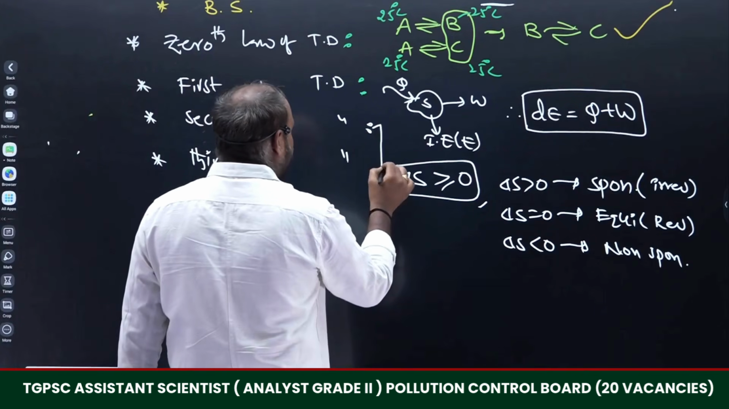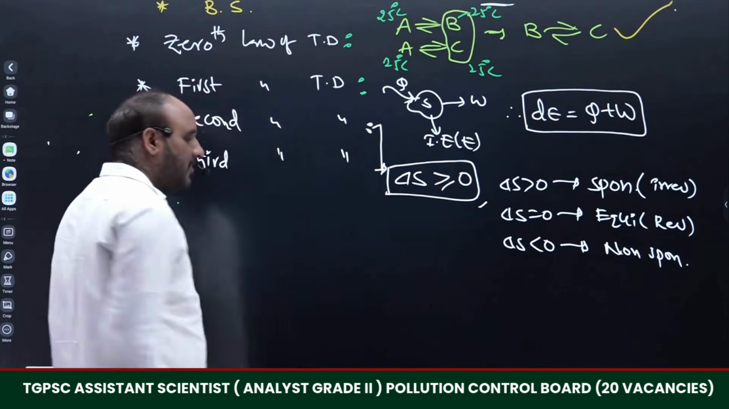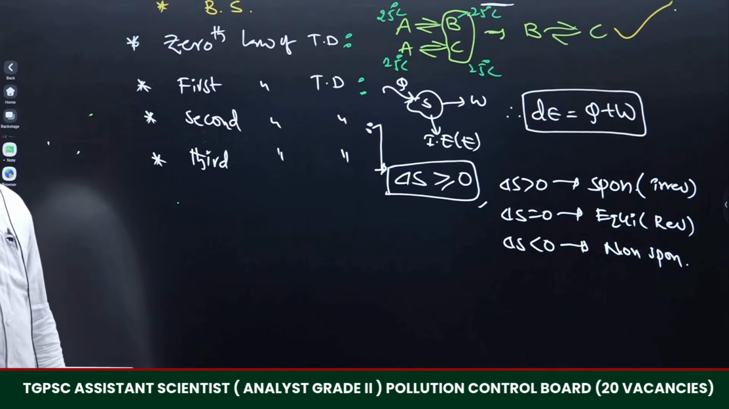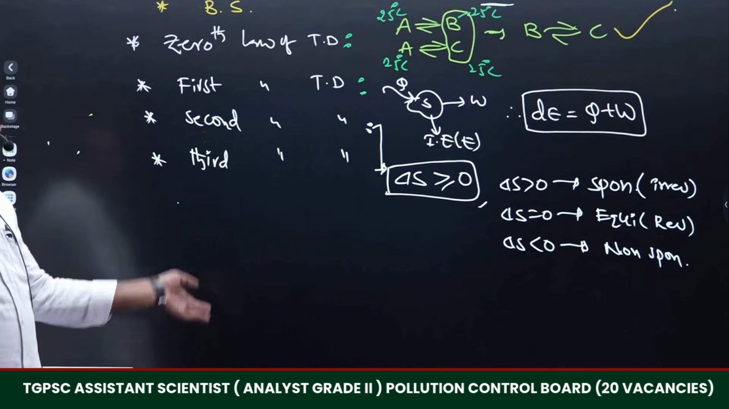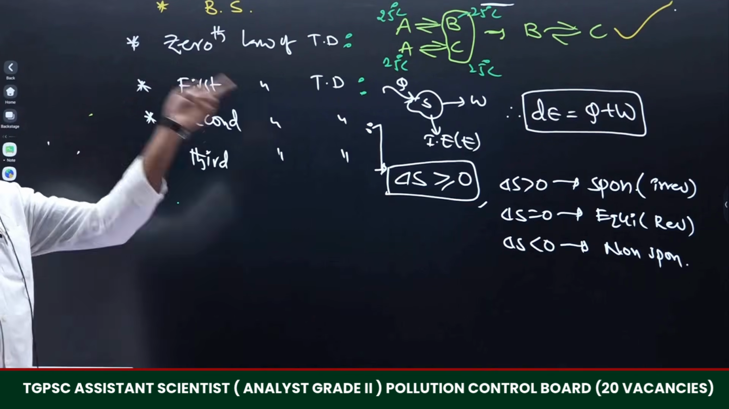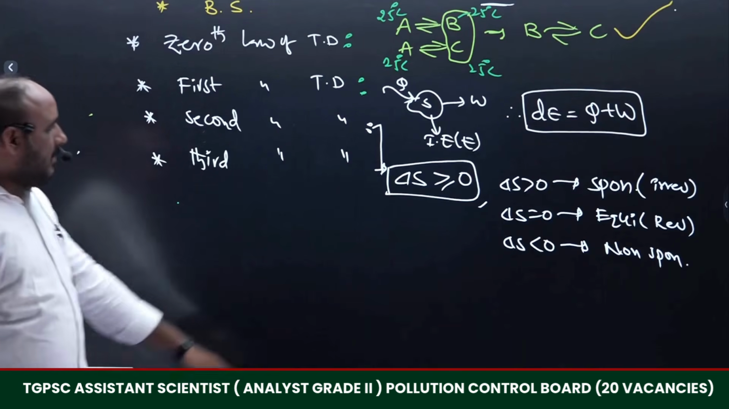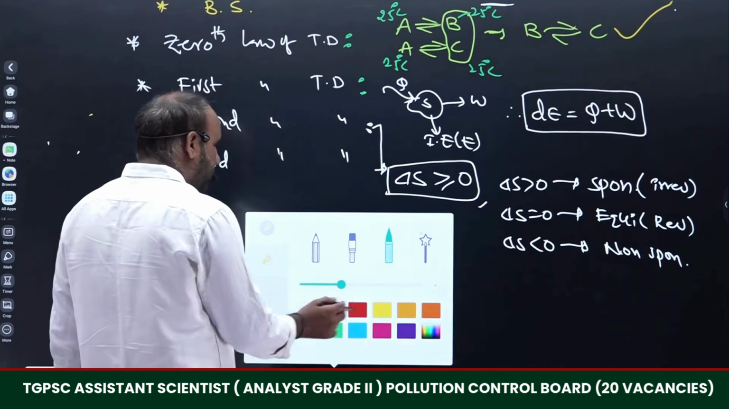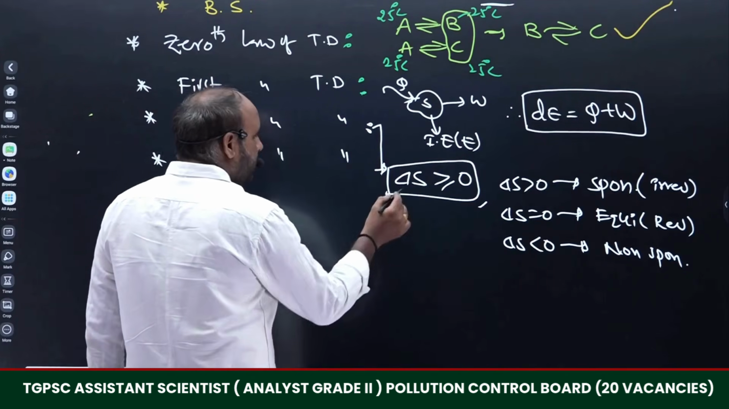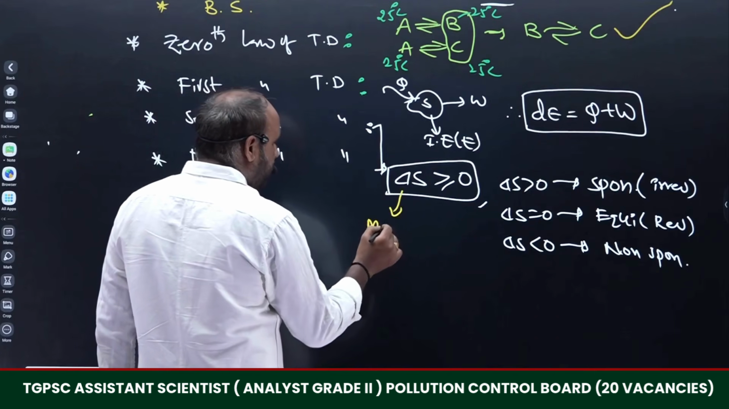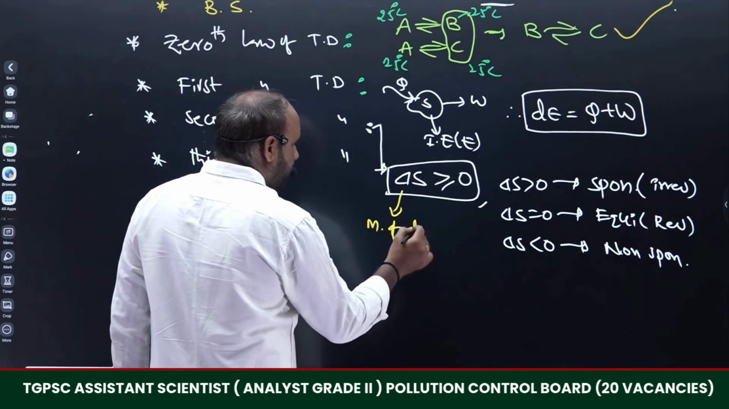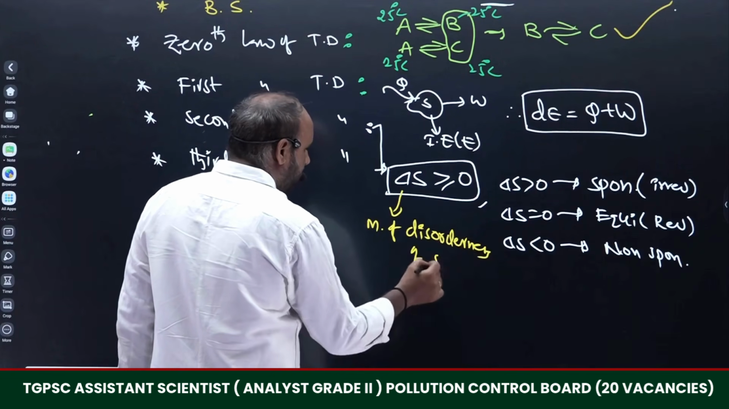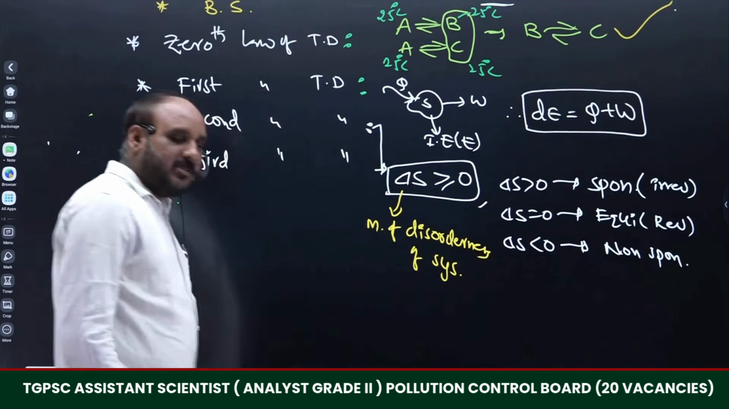That second law of thermodynamics introduces the concept of entropy. How are we going to introduce the concept of entropy? With the help of the Carnot cycle. Whenever the process is carried out in a cyclic manner, at that time we will get the entropy. Now the simple definition of entropy we are going to discuss. It is the measurement of disorderness of the system.